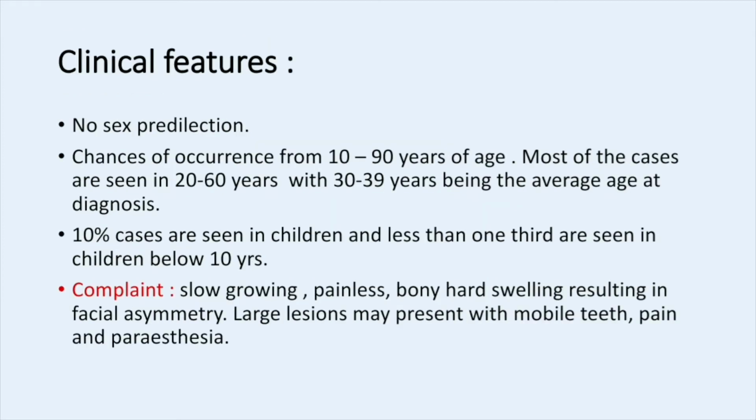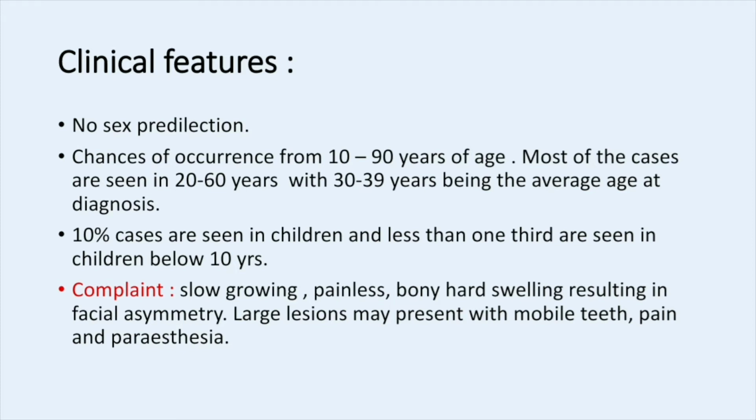And coming to the clinical features of ameloblastoma, there is no sex predilection. It means that ameloblastoma has the same probability to occur in male and female, and the age range is from 10 to 90 years. At any stage ameloblastoma can occur, but especially we will see clinical cases in 20 to 60 years of age.